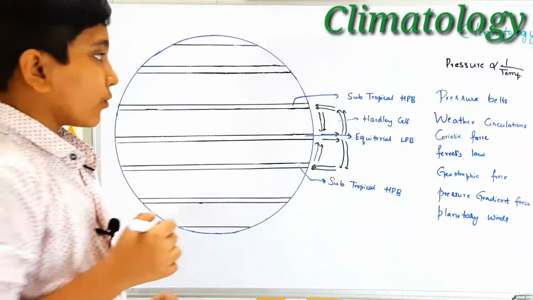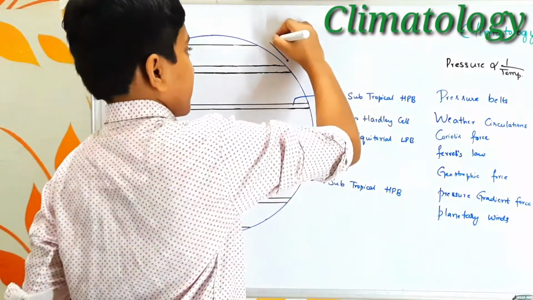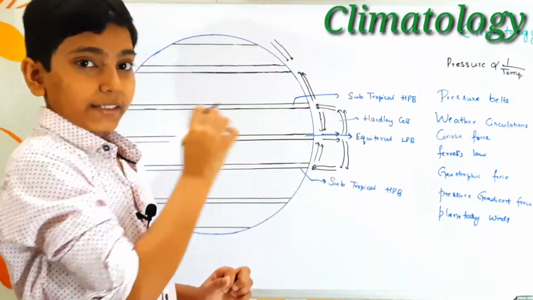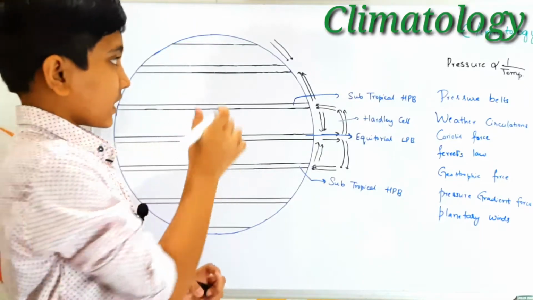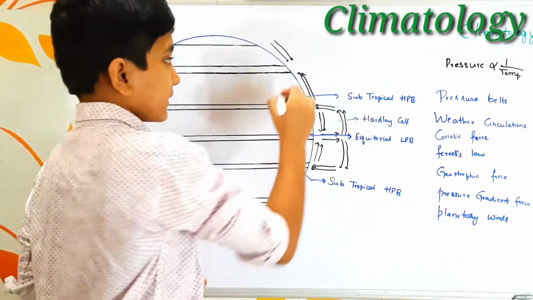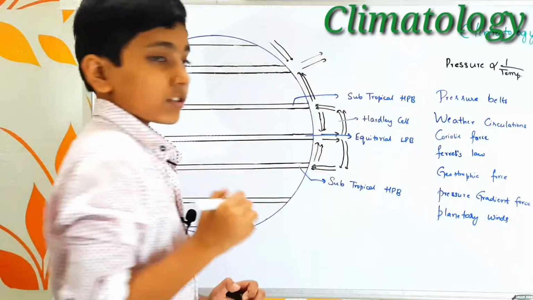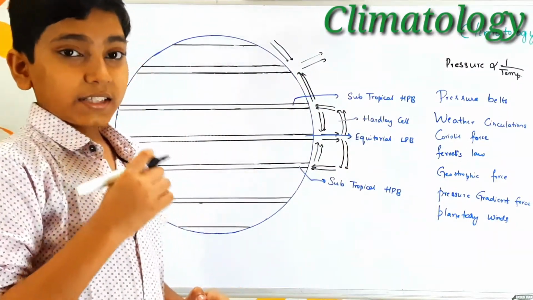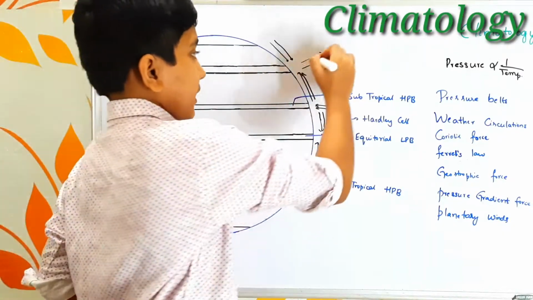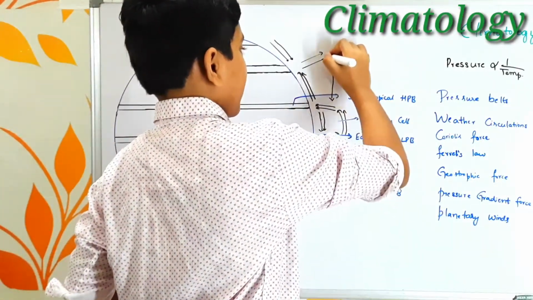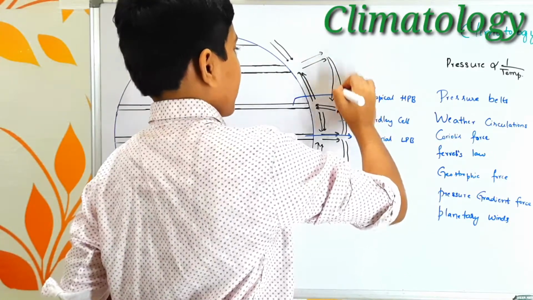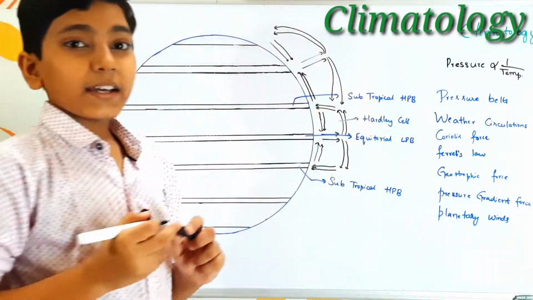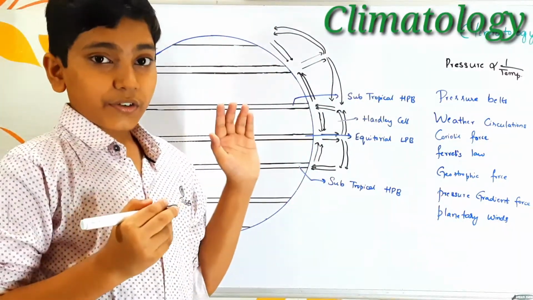So the winds tend to move from here to here. When the winds move like that, it is already warmer here compared to the polar regions, so the air tends to rise up. When it rises up, the upper atmospheric layers have lower temperatures, so it comes and falls towards the earth again in this direction. These are the directions of these winds. Here as well we could find a few cells forming.